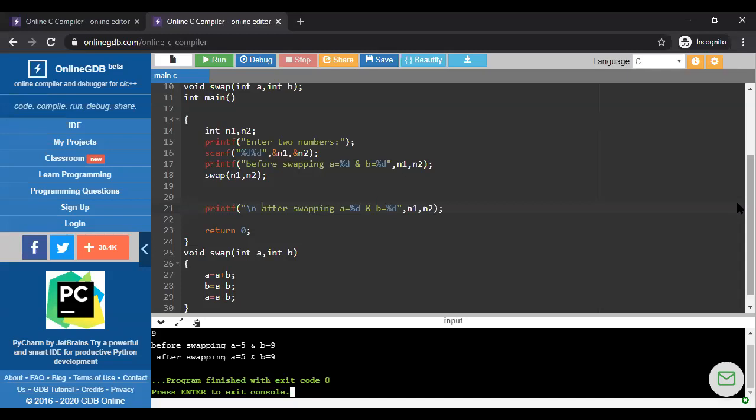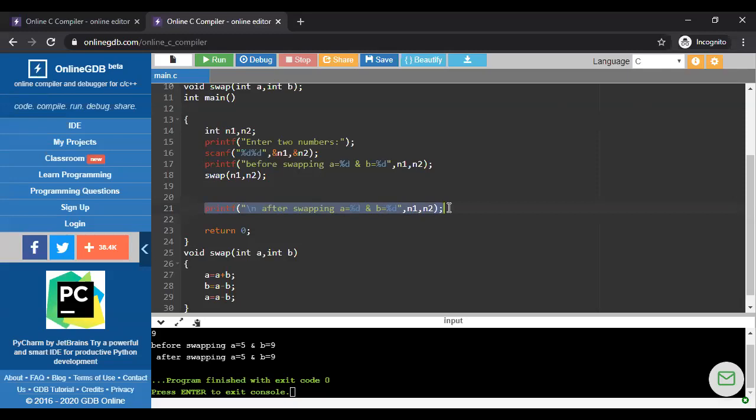Ma'am, so directly it does not return any value. Jayed, I'm taking your point that the after swapping printf line is written inside the function definition part, right? Yes, ma'am. Okay, so just tell me, if I'm not writing this way, what is the problem?